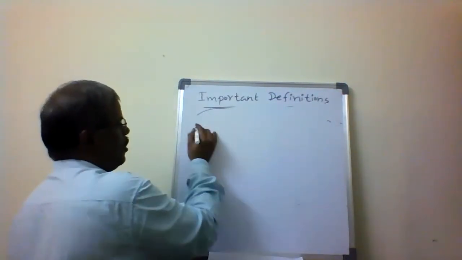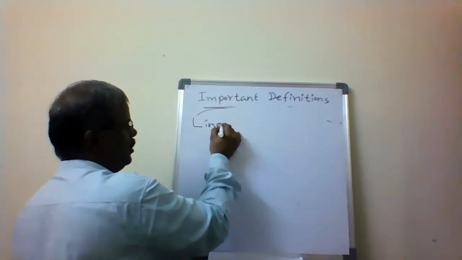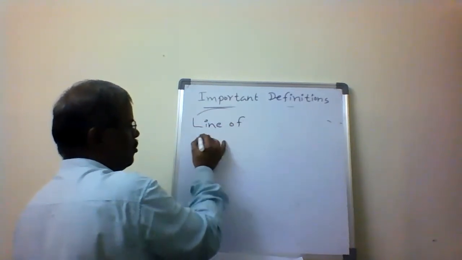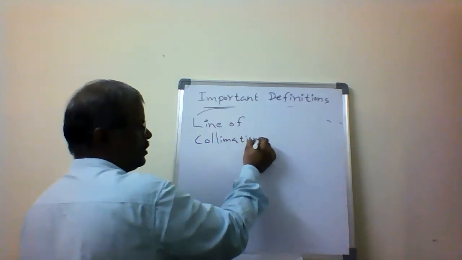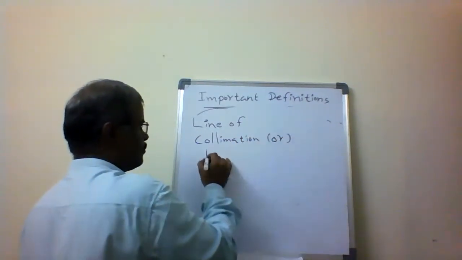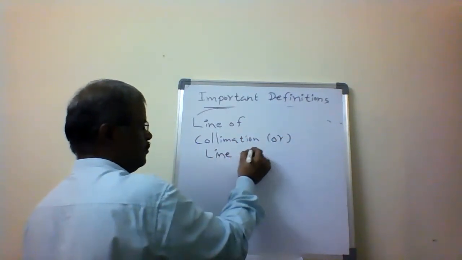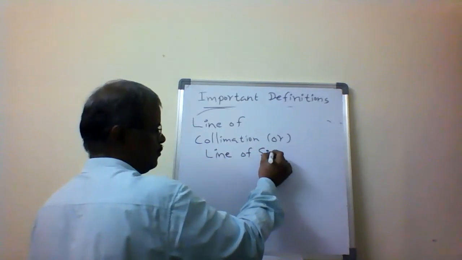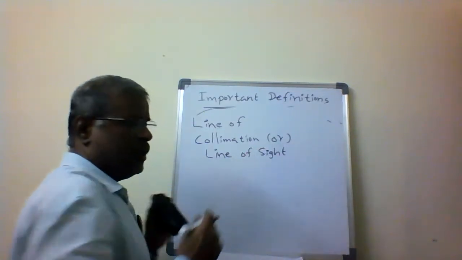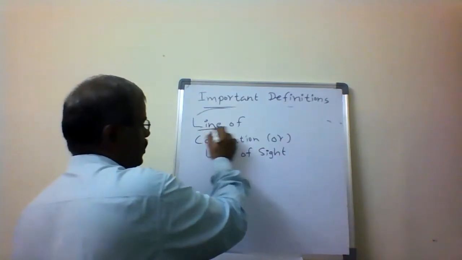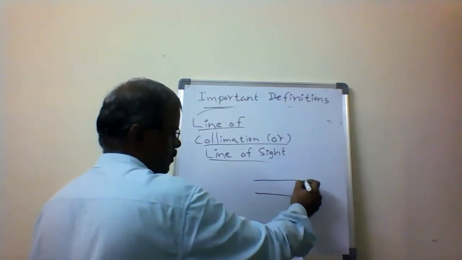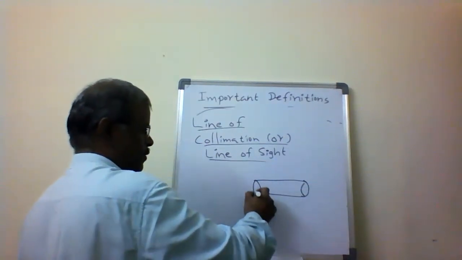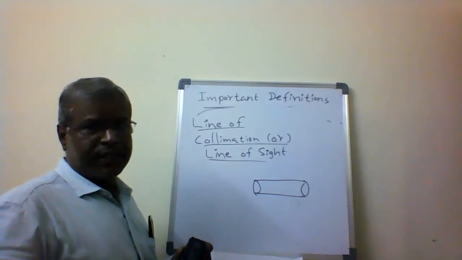The next one is what is meant by line of collimation, or line of sight. We consider this as a telescope.